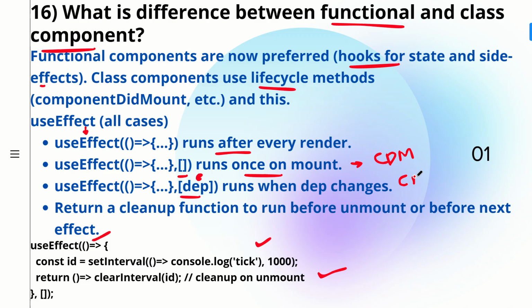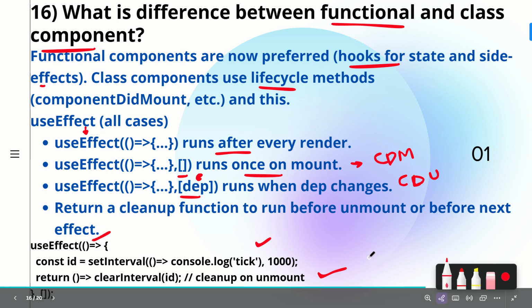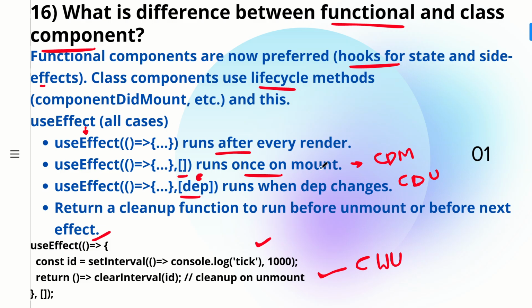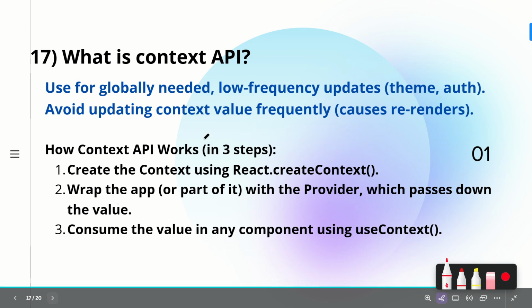So if anything is updating, then you will be rerunning your useEffect block. And the return which you see is the cleanup function, so this is equivalent to componentWillUnmount. This is how useEffect is synchronized with the lifecycle methods. In a functional component we don't have lifecycle methods; instead, we have an equivalent way of making use of them. Now let's go to the 17th question.